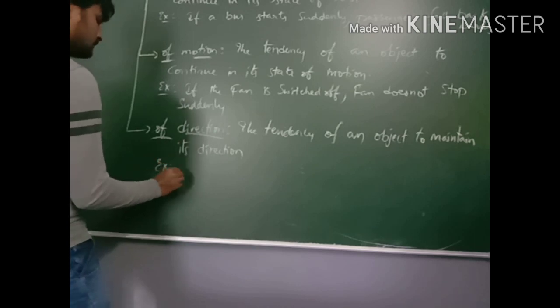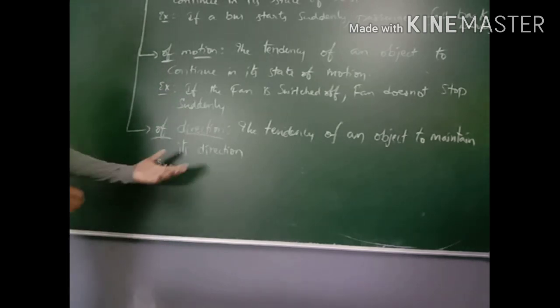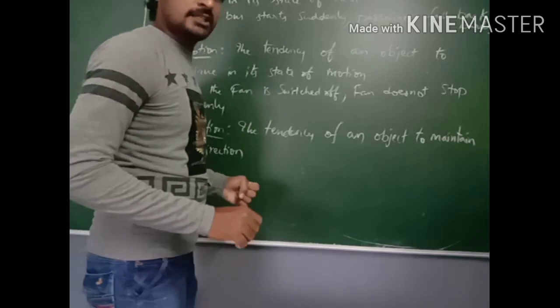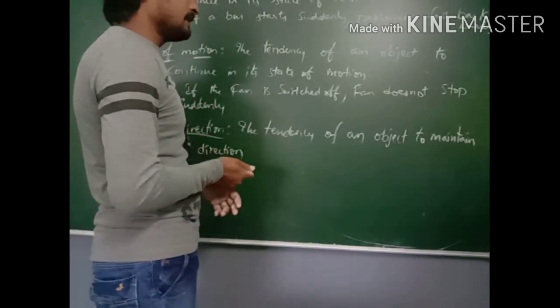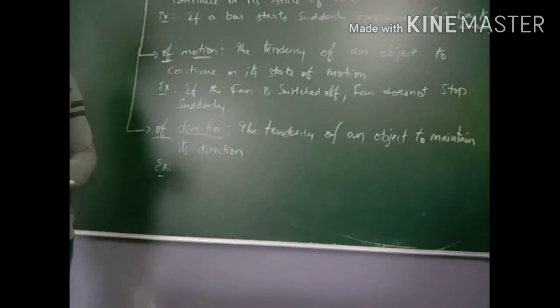By itself it does not change its direction. It has to maintain the particular direction. Whenever some extra force acts on that body, then only it changes its direction.